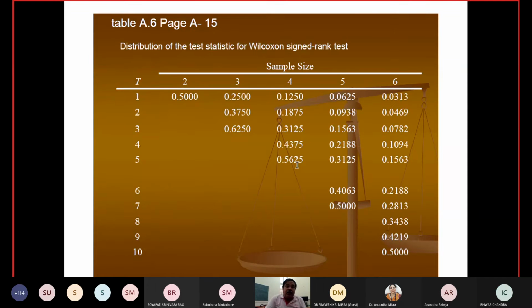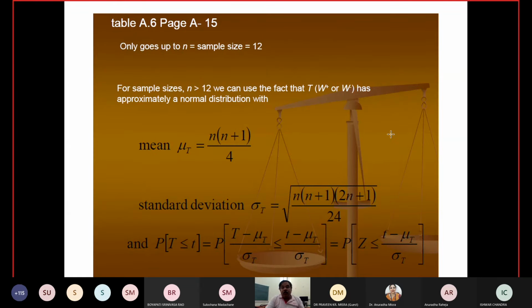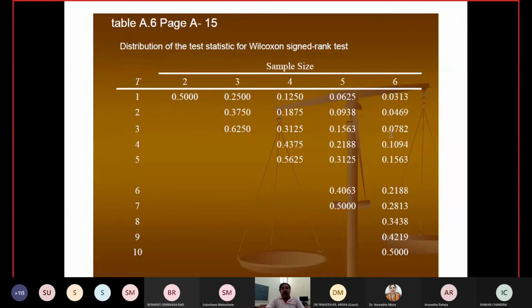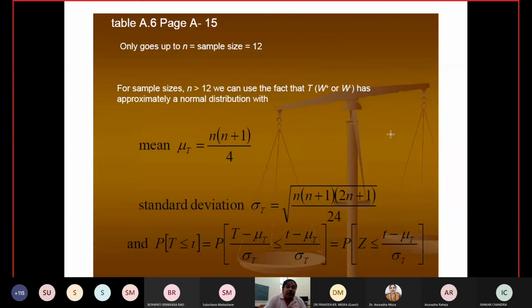For sample size n is equal to 10, this type of Wilcoxon sign rank test, which corresponds to sample size t, will be given in your table. By using this table, you have to take your decision whether to accept or reject H naught. Okay, now this is the Wilcoxon rank sum continuous.